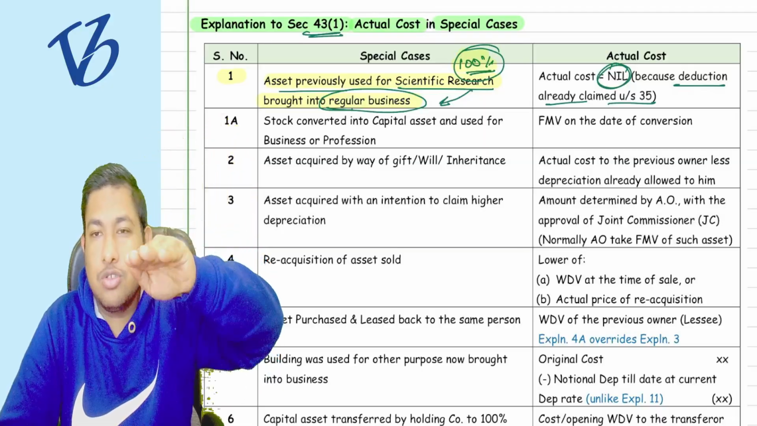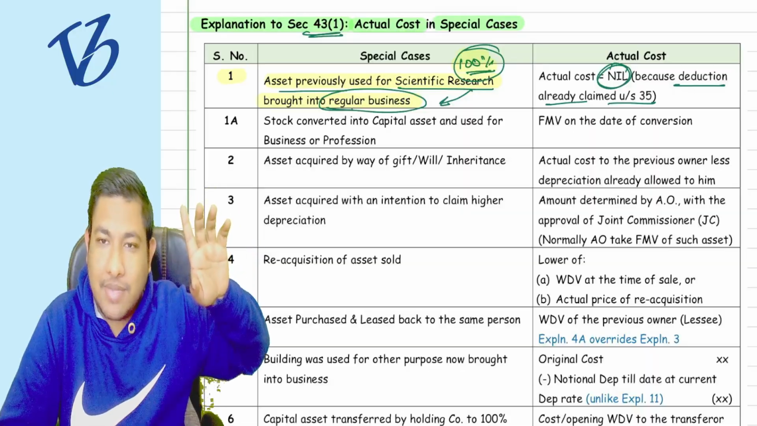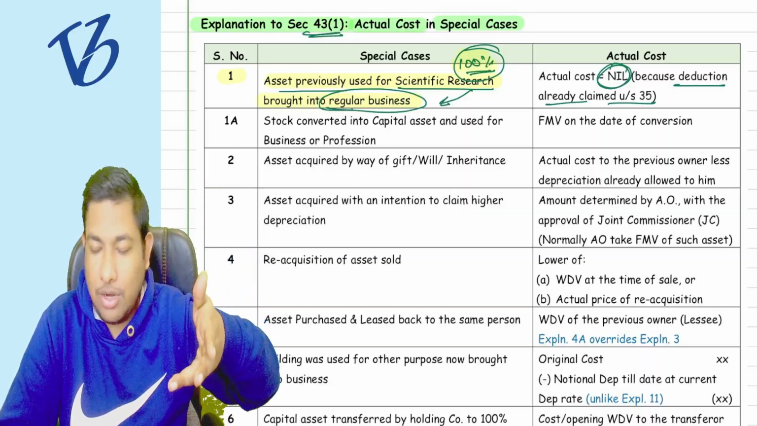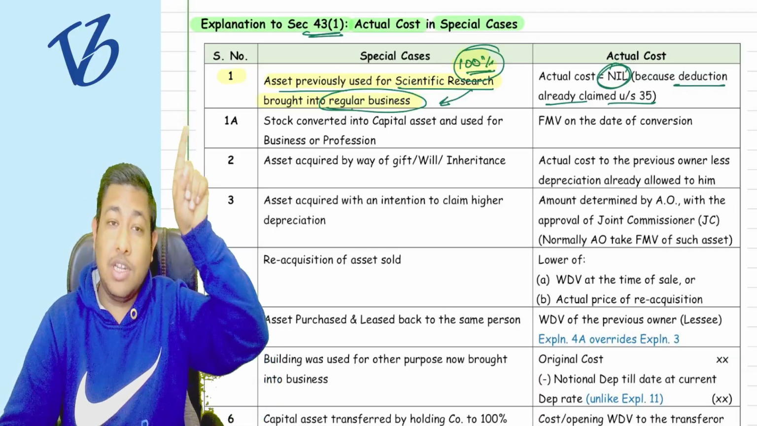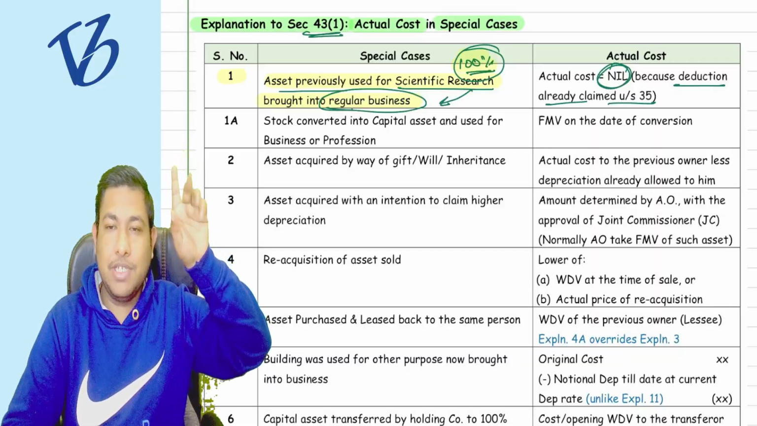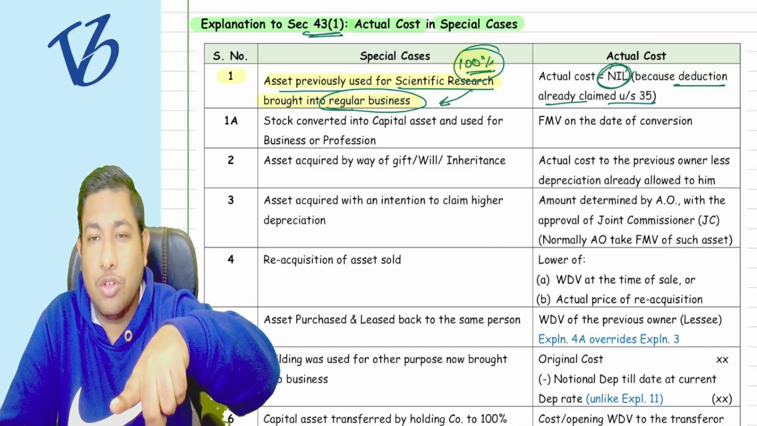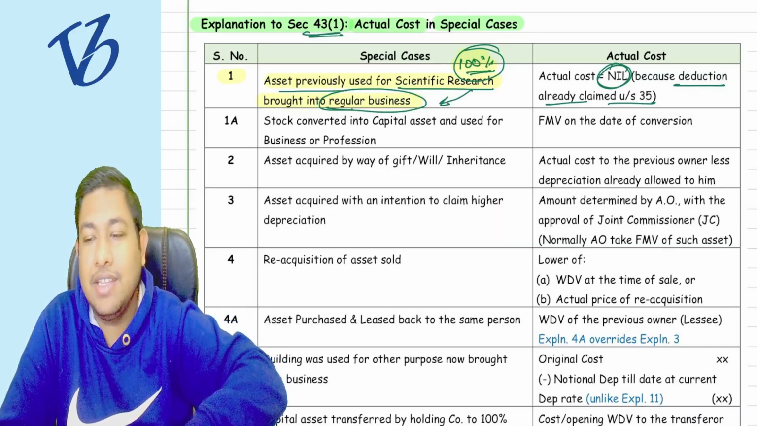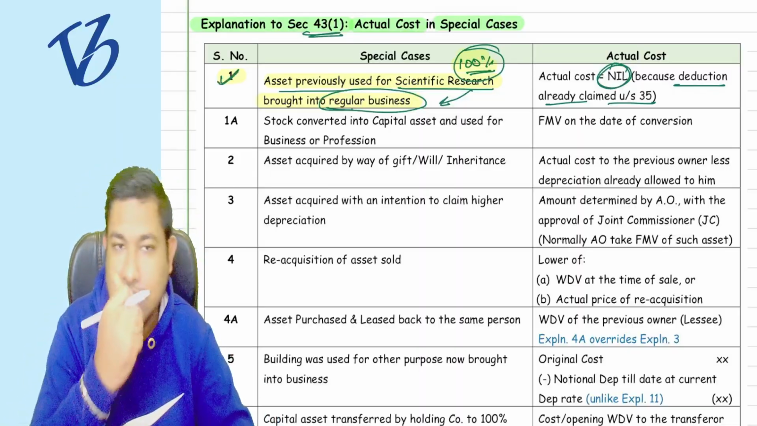That is why the actual cost is nil. If the actual cost is nil, then the additional depreciation is nil, and the normal depreciation is also nil. This is the reason why normal depreciation will not be allowed in this case. Is point number one clear to you or not?